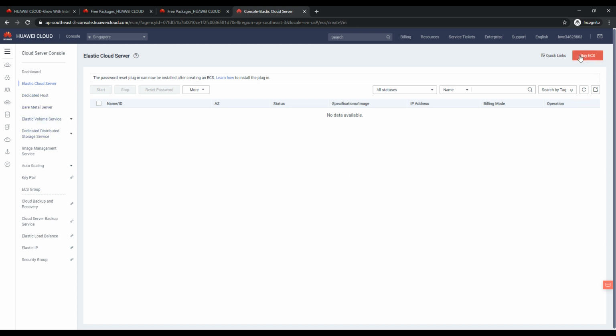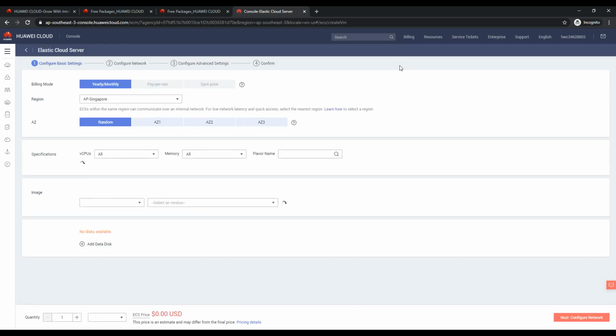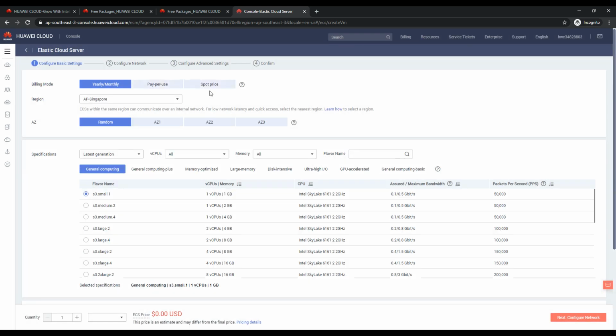So go and click on ECS and it will ask for a couple of options. Again here it will ask monthly and yearly, all those long-term subscriptions. Make sure to click this pay per use. Don't go for the spot price, it will not come under the free tier. Keep in mind the free package.